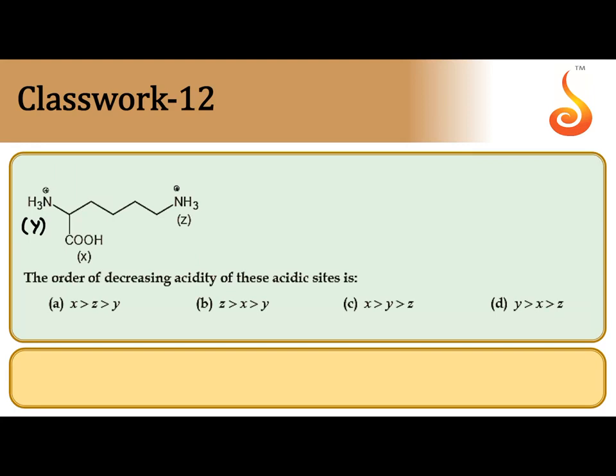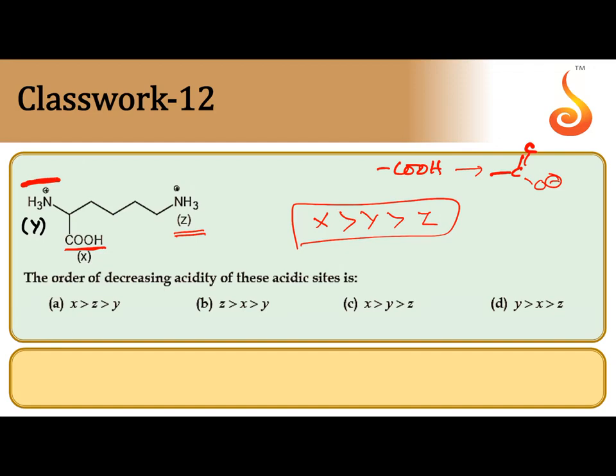Next one, the order of decreasing acidity of these acidic sites. NH3 plus, since it is in a position to lose H plus, is acidic; COOH can lose H plus, a proton donor; NH3 plus as well. Among these three acidic sites, which is the strongest? No doubt COOH is very strong since it is going to become a stable conjugate base. That's why X is the strongest acidic. Now the question is between Y and Z only. Y is stronger, next one Z.